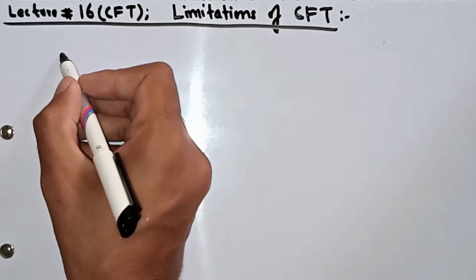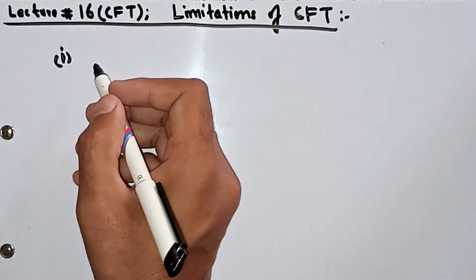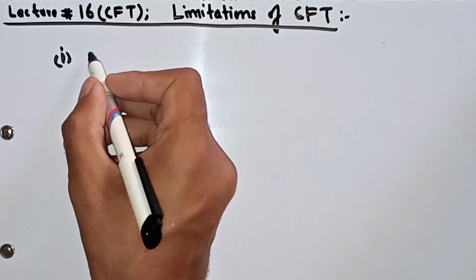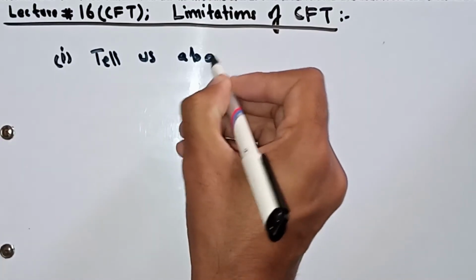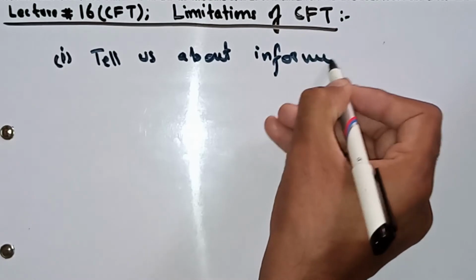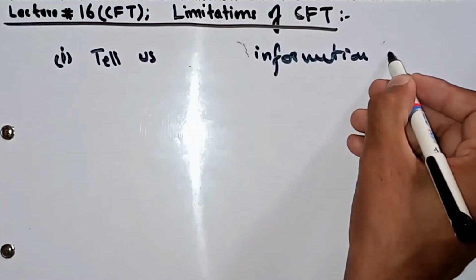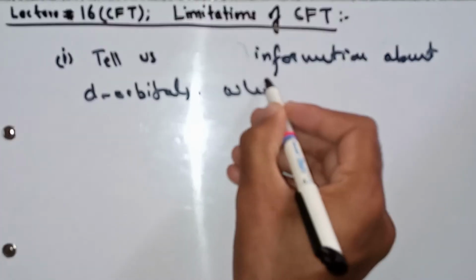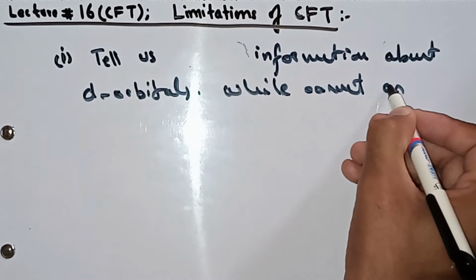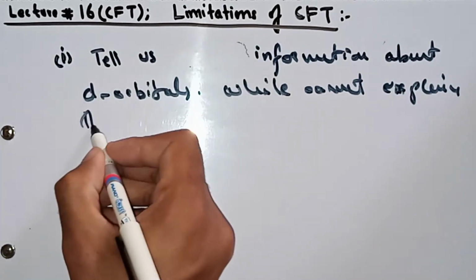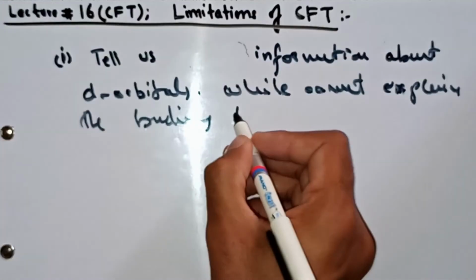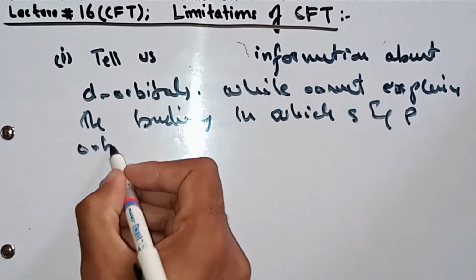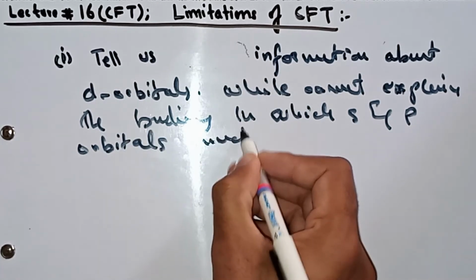So let's start today's topic. Today's topic is very short and very easy. The first limitation of crystal field theory is that it tells us information about d orbitals, while it cannot explain the bonding in which s and p orbitals are involved. It is the first limitation.